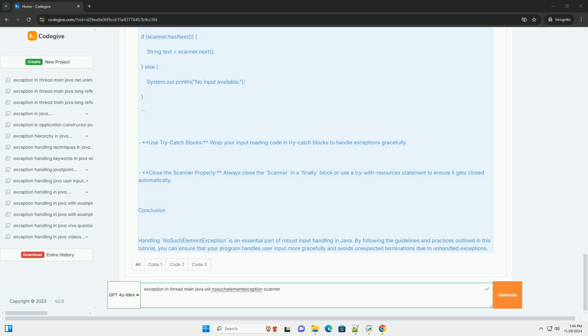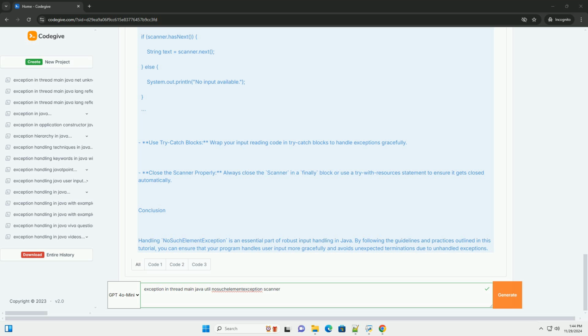Use try-catch blocks. Wrap your input reading code in try-catch blocks to handle exceptions gracefully. Close the scanner properly. Always close the scanner in a finally block or use a try-with-resources statement to ensure it gets closed automatically.